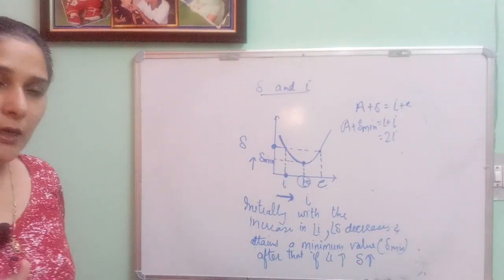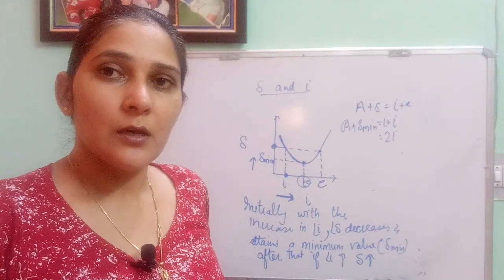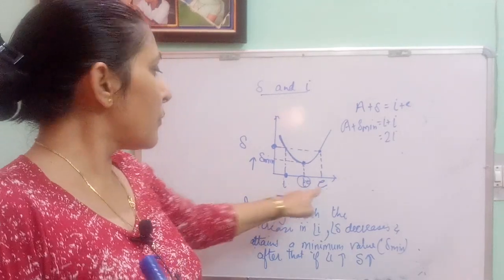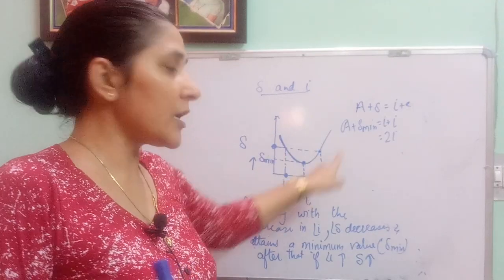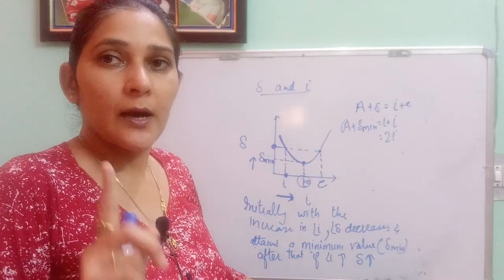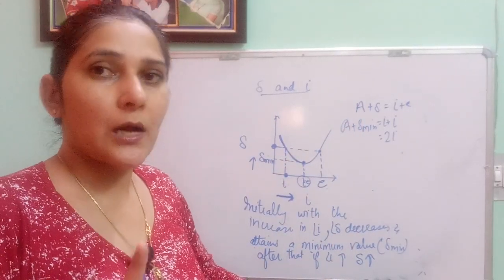Two things you need to take care while drawing the graph as usual, which I keep on telling you. One, you need to mark the axis, on which axis you are drawing which thing, and second, the shape of the graph that should be appropriate. Otherwise, you are not going to get the marks. Fine.